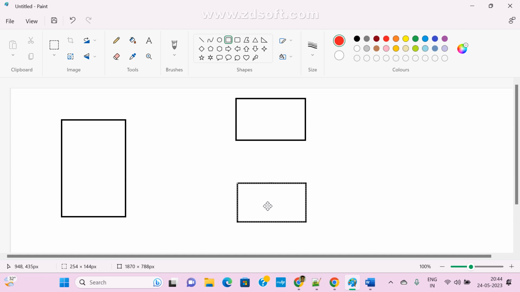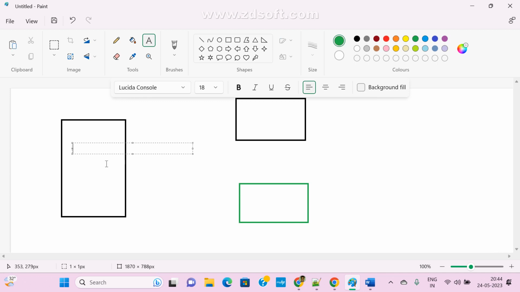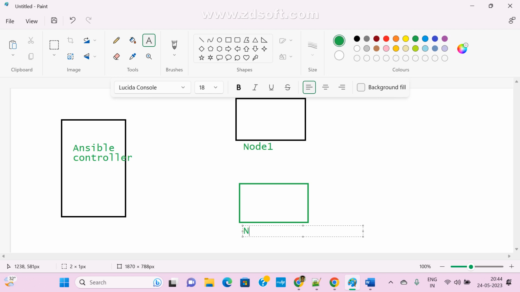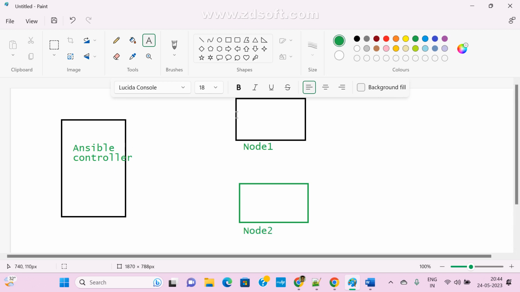This one is the Ansible controller, these are node one or host one, and these are node two. Okay. Now I want to make a connection between these.